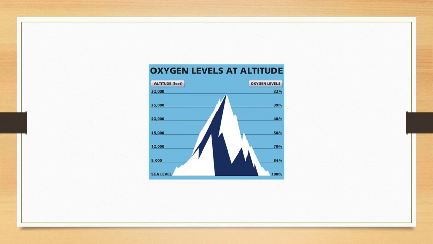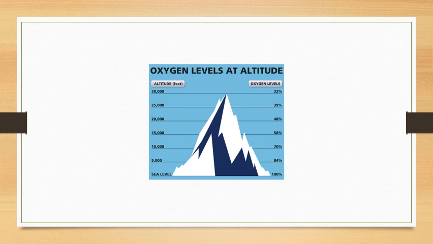And they also take time to get used to the altitude because quickly moving from higher pressure to lower pressure can cause decompression sickness. Decompression sickness, also called the bends, is a problem for scuba divers who come to the surface too quickly.